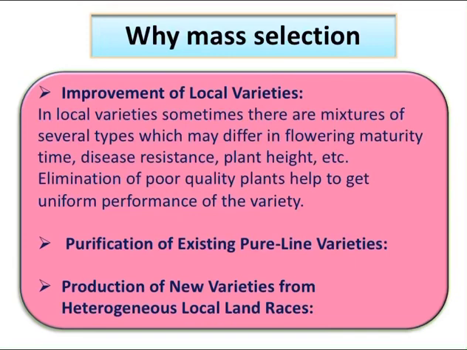So as I already told, the mass selection process is an 8 year process. So let us see what happens in the first year, second year, and the consequent years.